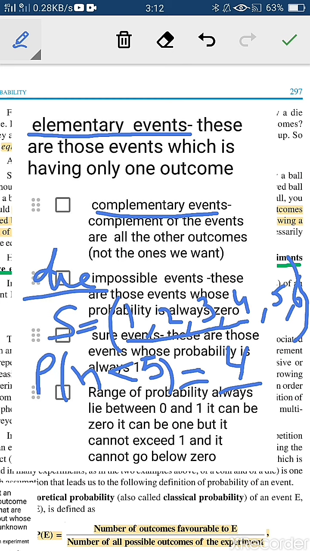So what is its probability? That is 4 out of total probability, 6 numbers are there. This is the probability of the event. Let us take what E is here. E is a number less than 5, right?